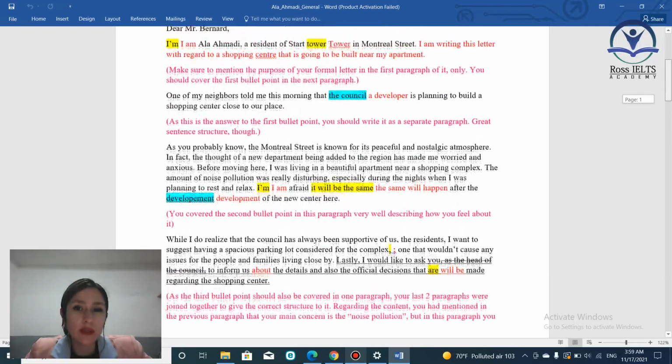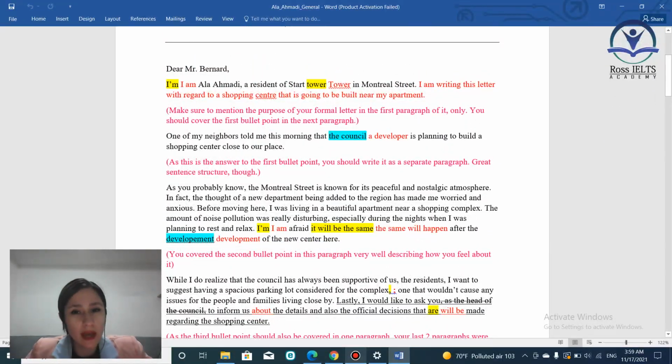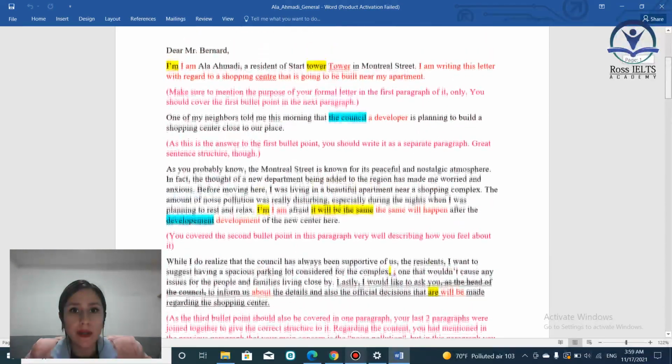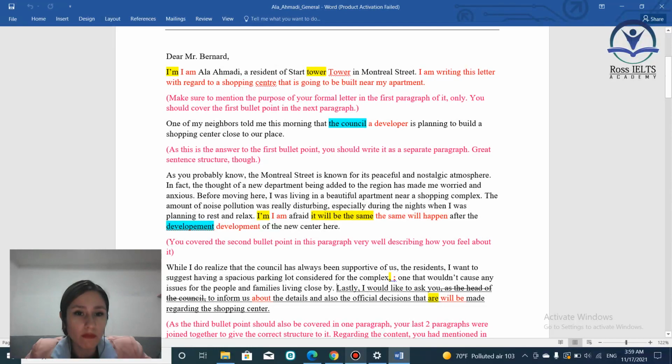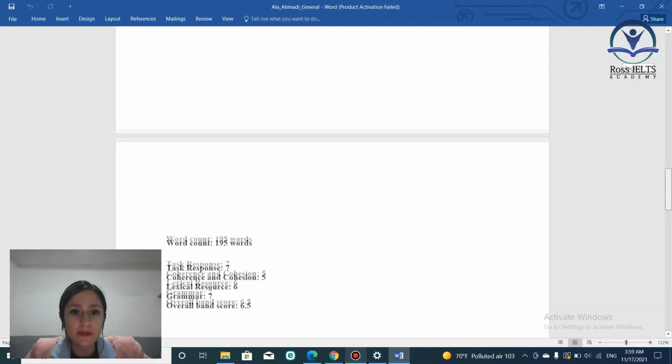If you want to get a 7, then you should use more lexical items and collocations, and just be more careful with the range of the vocabulary that you are using. You are very, very close to getting a higher score, like a 7 in your vocabulary. You are very close. And in your coherence and cohesion, only because of the paragraph structure, you got a 5. You can easily get a 6 or 7 because you have a very good command of English.